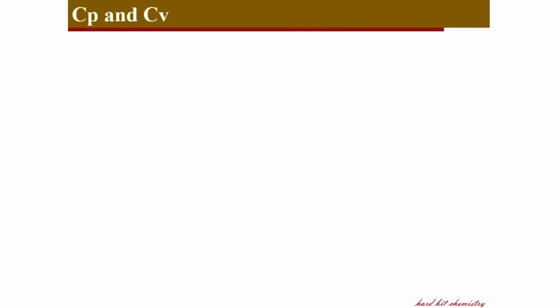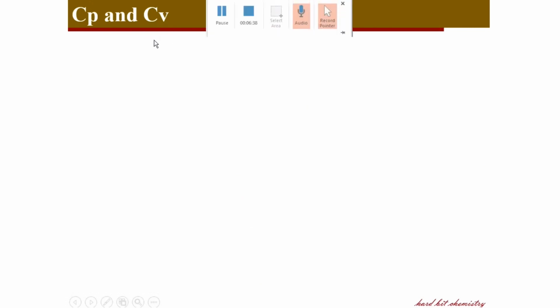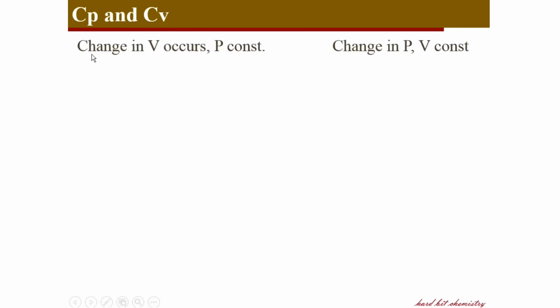Okay. Now we will see the relation between heat capacities at constant volume and constant pressure. We have seen this Cv, the heat capacity at constant volume, in one of the previous lectures, and we will relate this with the heat capacity at constant pressure. So consider two systems. One is at constant pressure condition, that is, change in volume is allowed, and in the second condition we have volume kept constant, that is, a change in pressure is allowed.